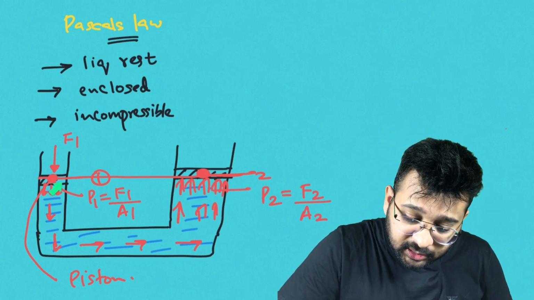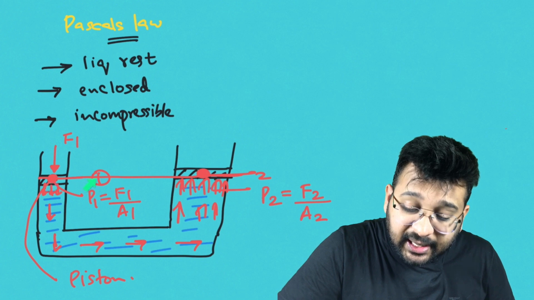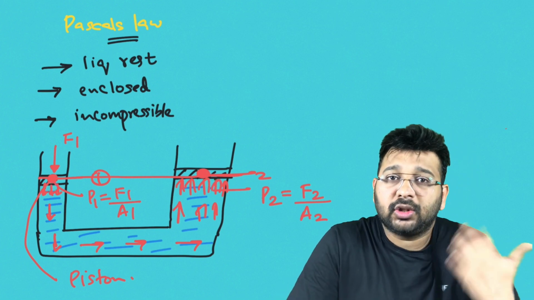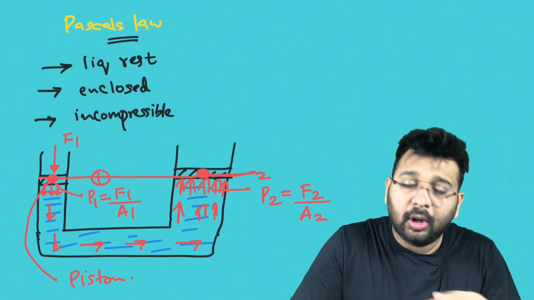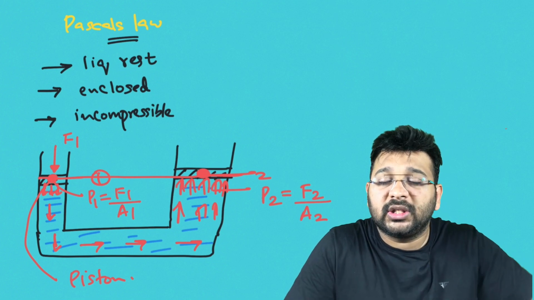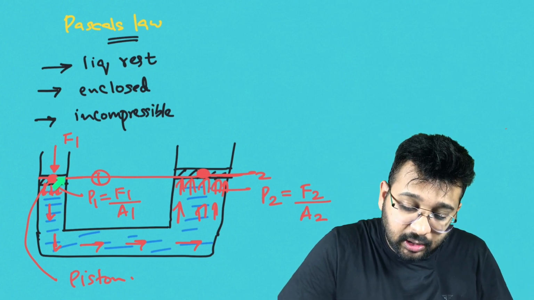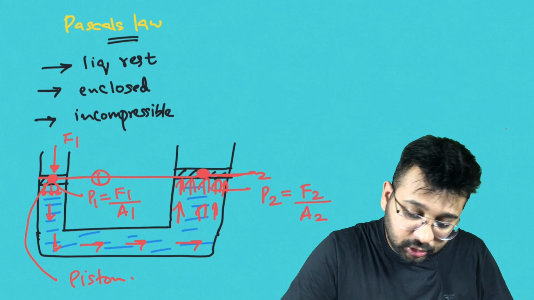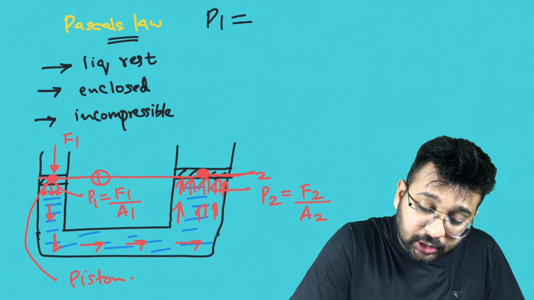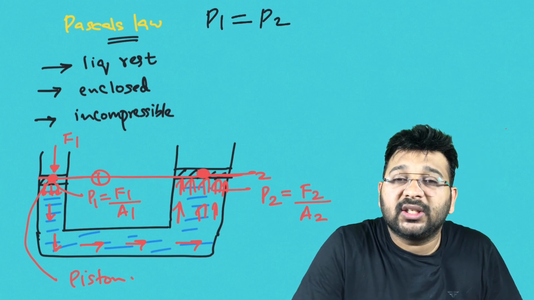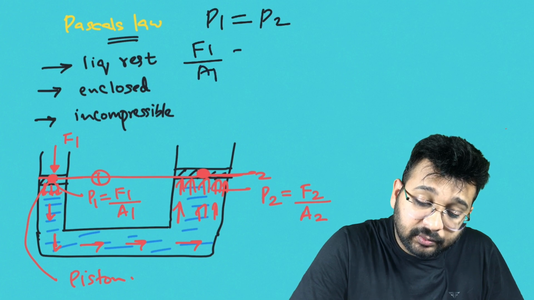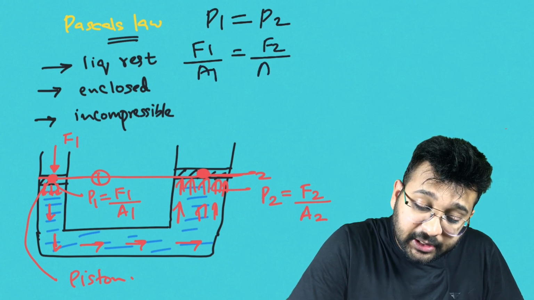Now look here, this is point 1 and this is point 2. These are lying on the same horizontal line, which means the pressure will be the same. So there is also an application of Pascal's law. On a horizontal liquid layer, the pressure on all points on the layer will be the same. So P1 equals P2. The very important thing: P1 is equal to P2 because both points lie on the same horizontal line. P1 is F1 by A1. P2 is F2 by A2.